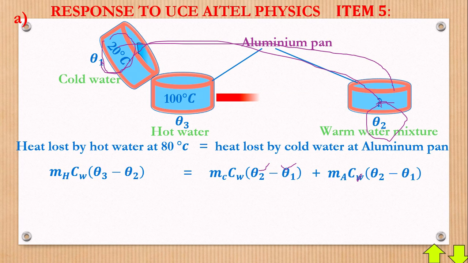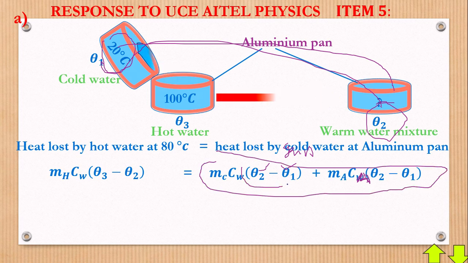Okay, this is meant to be aluminium still. Allow me to change this. Please, this is meant to be aluminium. It is some typing error here. Please, even this one is meant to be gain. Or is that typing error? I'm really sorry for that. Now, theta 2 minus theta 1. The temperatures for this side, after the equal sign, once you're adding any two things, the temperatures must be the same. You see theta 2 minus theta 1, theta 2 minus theta 1.